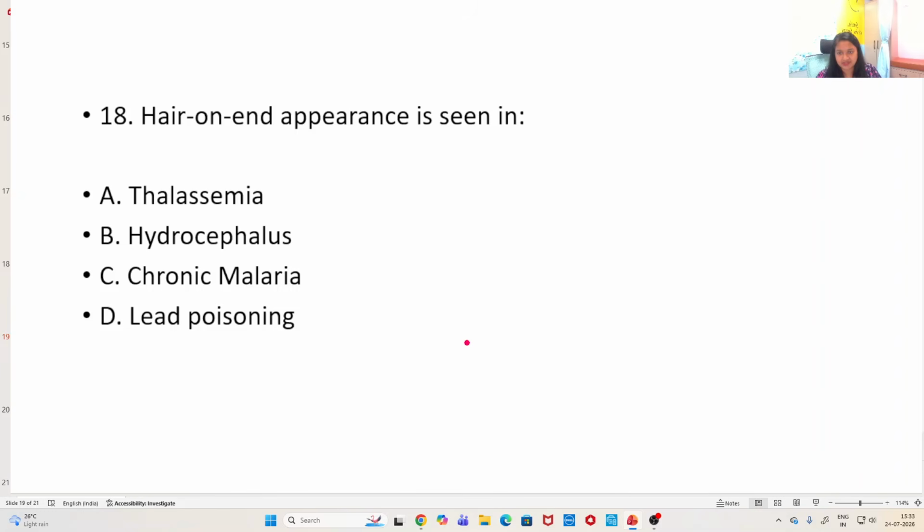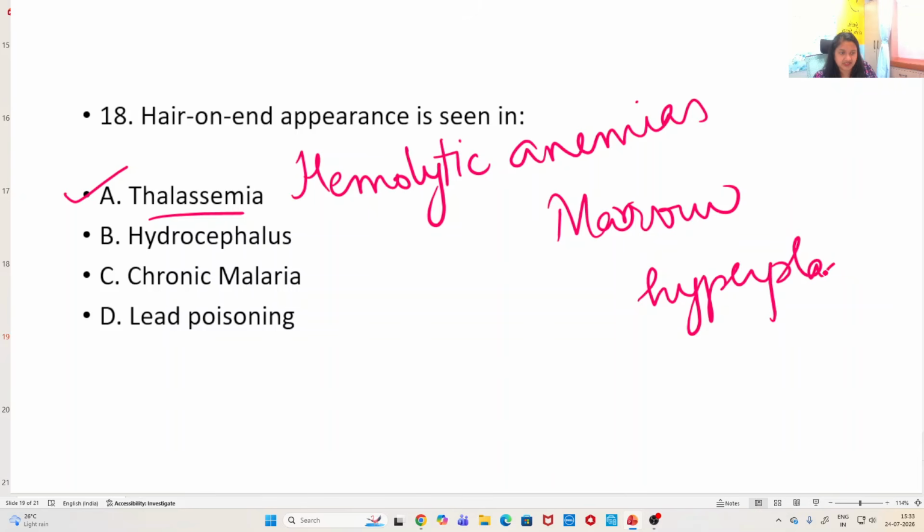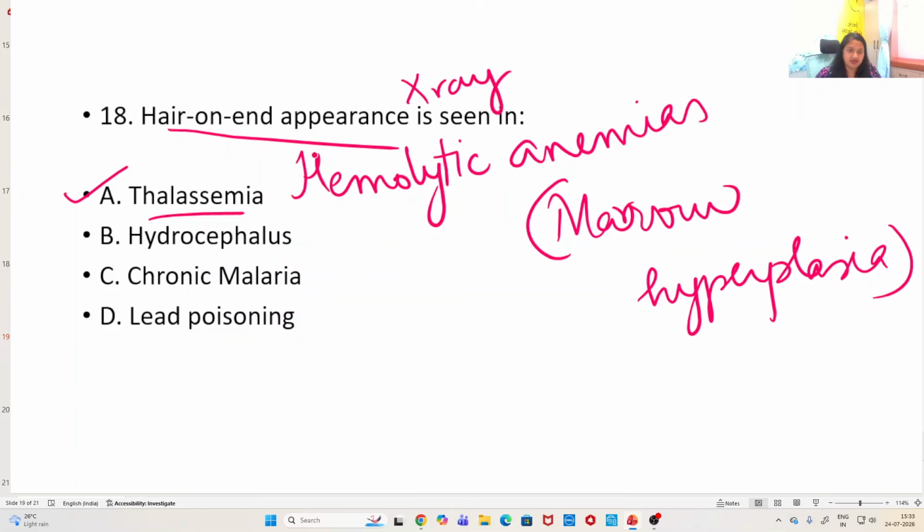Hair on end appearance, we have all seen this picture, is seen in hemolytic anemias basically. It may be seen in severe hemolysis in case of thalassemia or sickle cell disease, right? And why does that happen? Basically, there is bone marrow hyperplasia. The increased activity of the bone marrow expands it, and there may be spicules coming out from the skull. So hair on end appearance is an X-ray finding usually, and this is seen in thalassemia and other hemolytic anemias when they are in severe form.